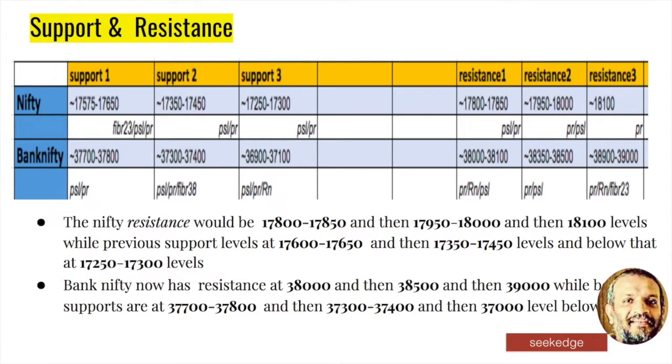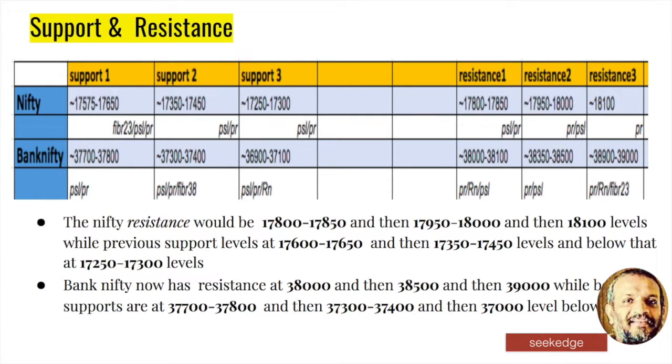That's what the Bollinger Bands say. Support and resistance: you can see that 17,800 to 17,850 is the first resistance on the upside. After that, we have 18,000 and then 18,100, 3 levels upside. Support is 17,600, 17,650, really close by. And then after that, if that is gone, then 17,350 to 17,450 levels. Below that, we have 17,250 to 17,300 levels, right?